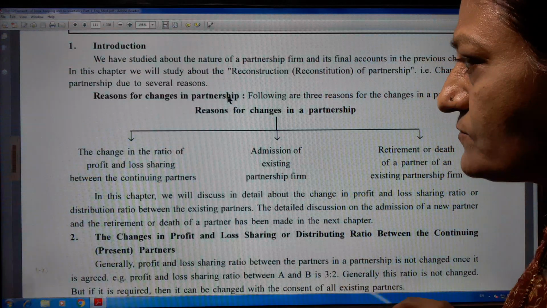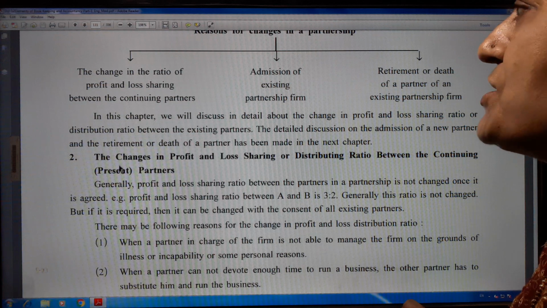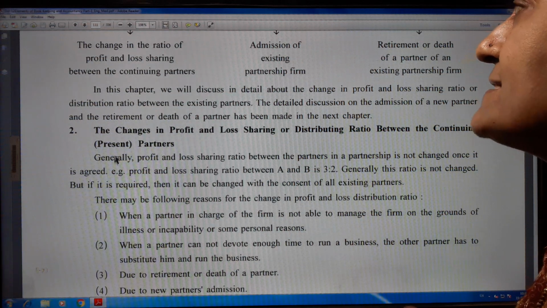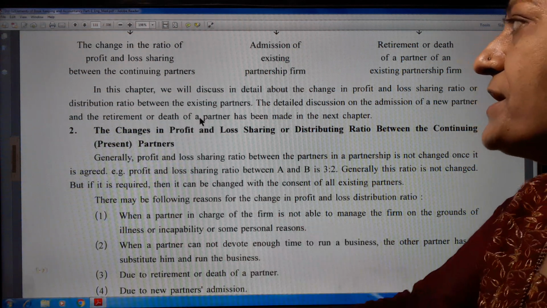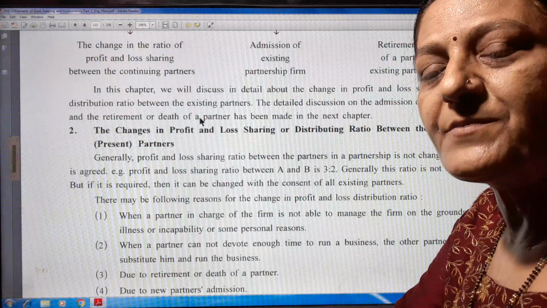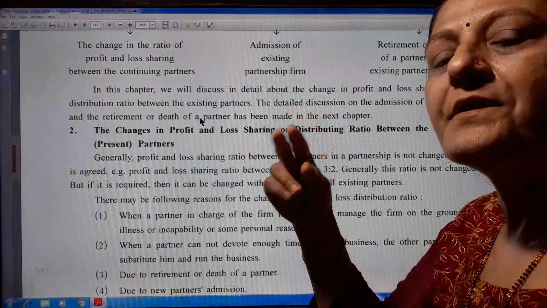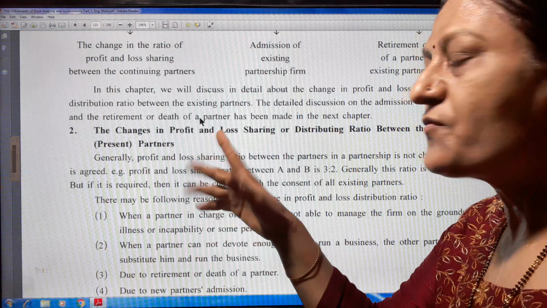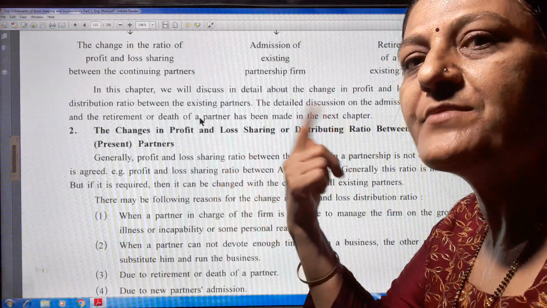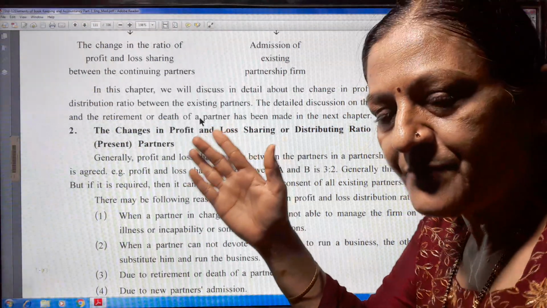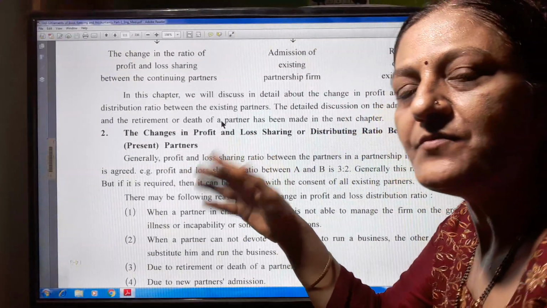Now in this chapter we will discuss in detail the change in profit and loss sharing ratio between the existing partners. The detailed discussion on the admission of a new partner and retirement or death of a partner is made in special chapters. Here, only for the first reason, when the profit and loss sharing ratio is changed, reconstruction of a partnership firm is done. So this way let us start the changes of a partnership firm.